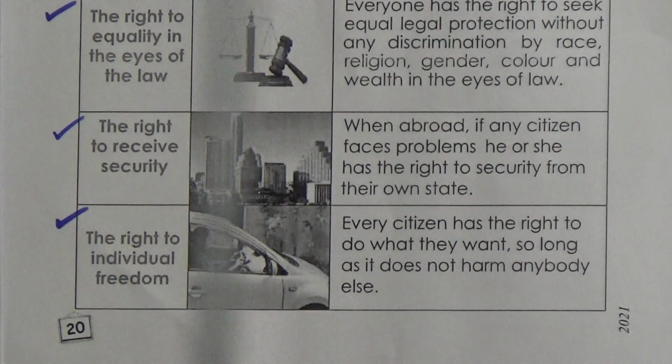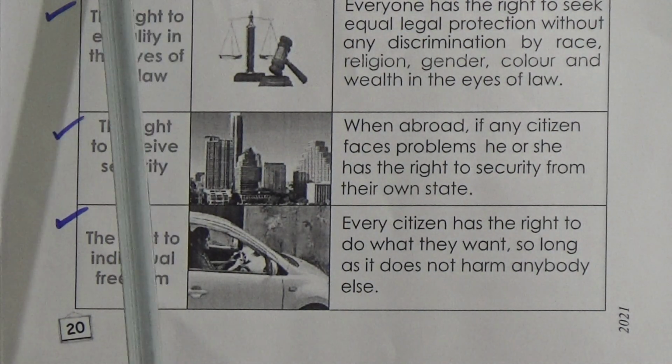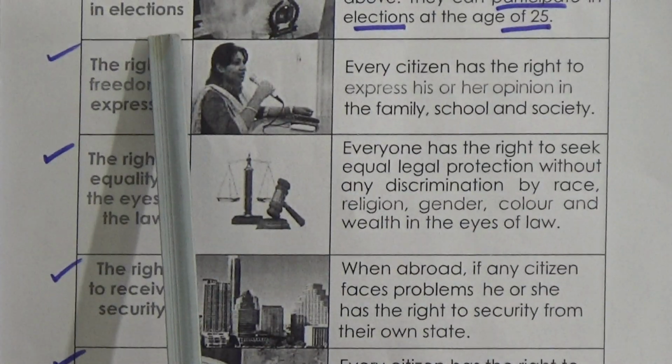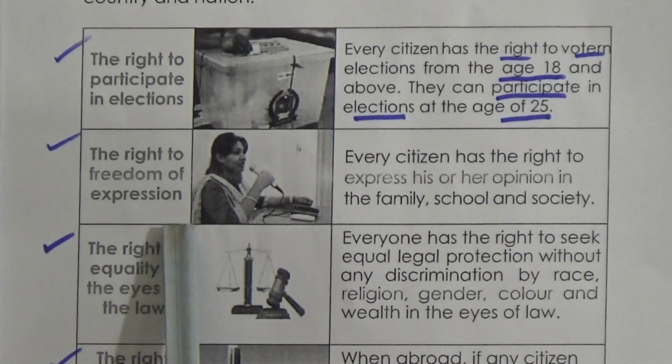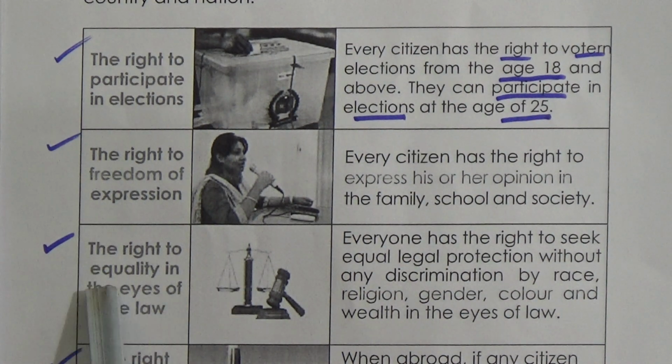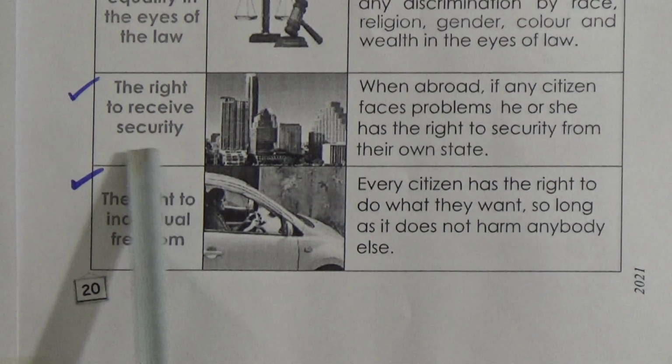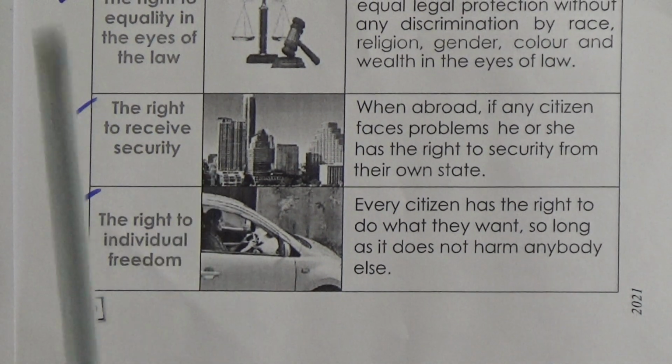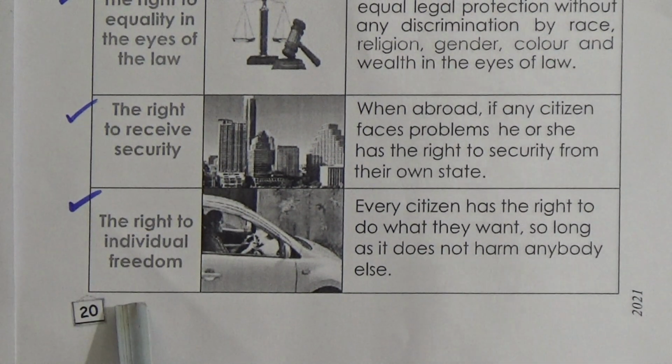Again I am saying, our 5 political rights: the right to participate in election, the right to freedom of expression, the right to equality in the eyes of law, the right to receive security, the right to individual freedom.